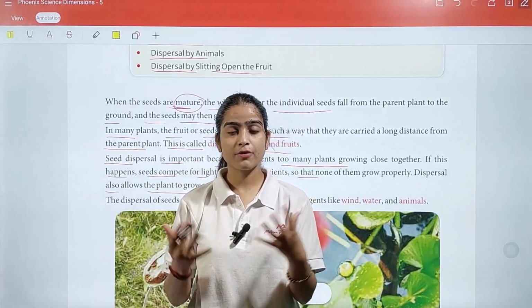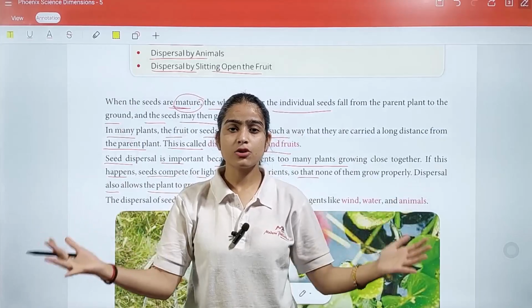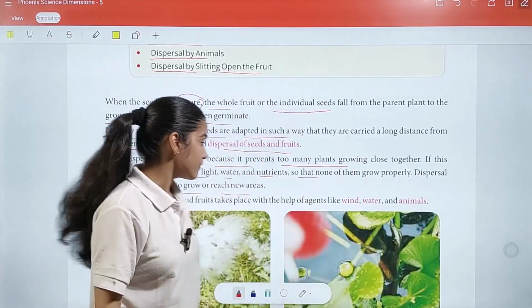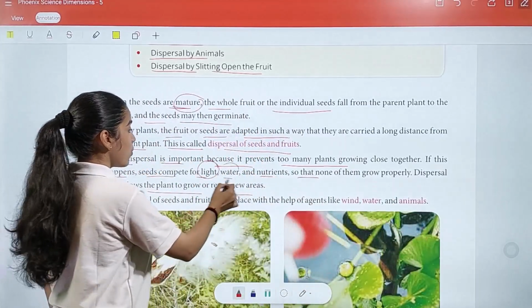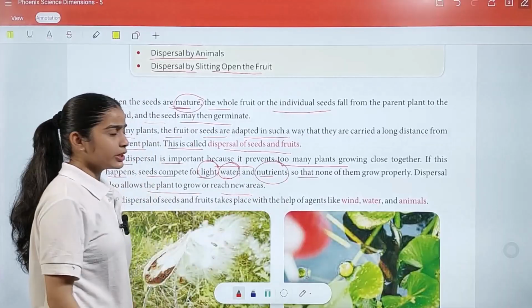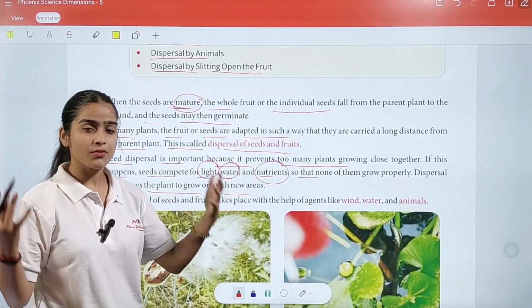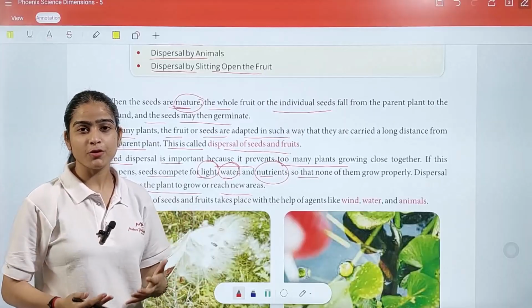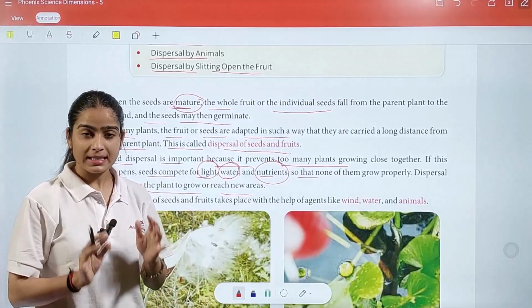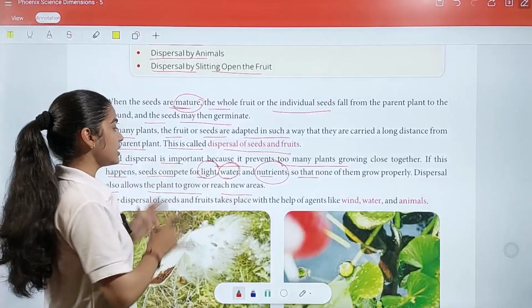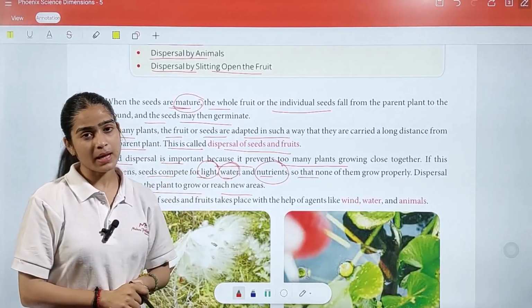So dispersal plays a very important role. If we have so many seeds in one place, they fight for light, water, and nutrients. As we already know, as the population increases, we have to fight for jobs, for food, for good water. The same thing happens for plants as well.